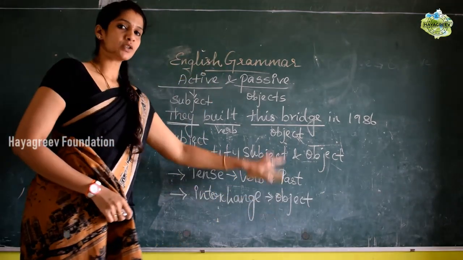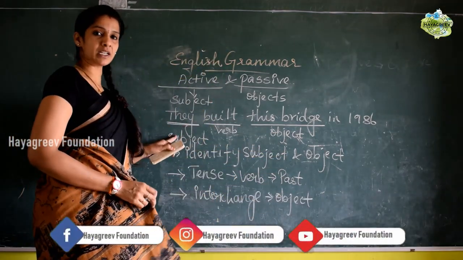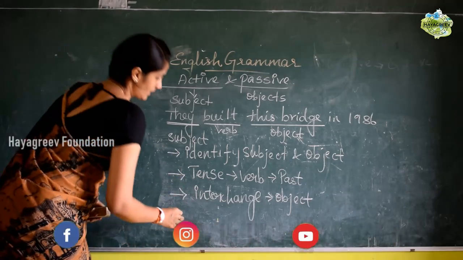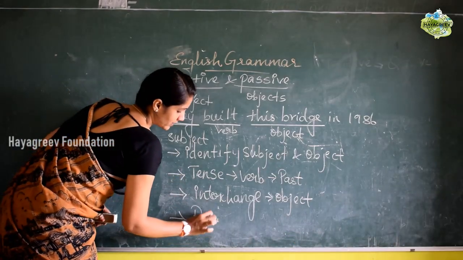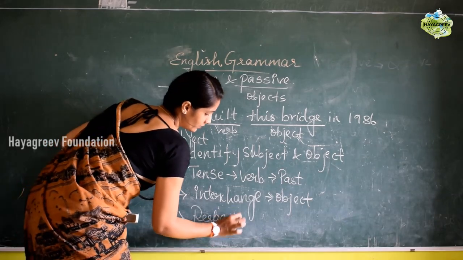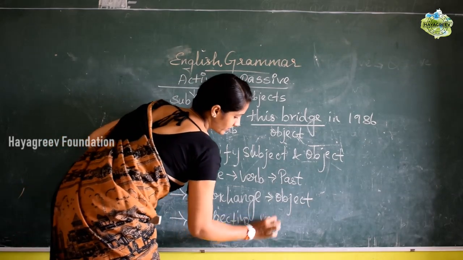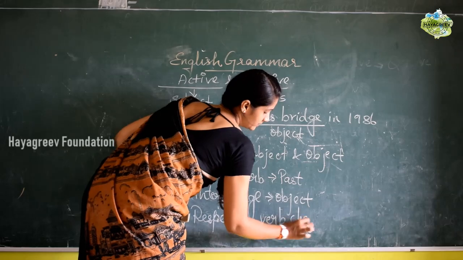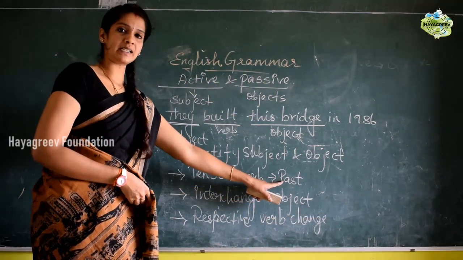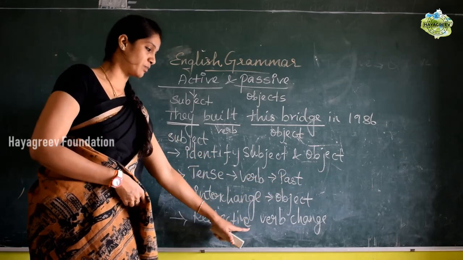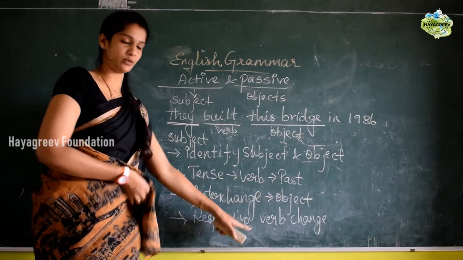Next, you should interchange the subject and object. The object should take up the subject position, and then you should use the respective verb change. We have found out this is the past tense, so whatever change should be done in the verb, we should do here.